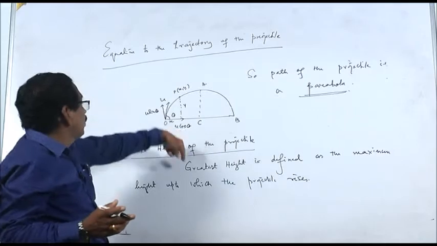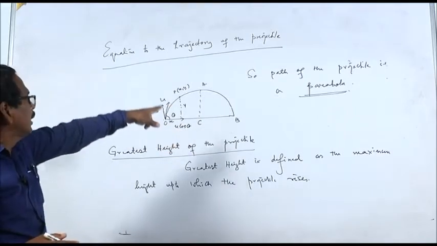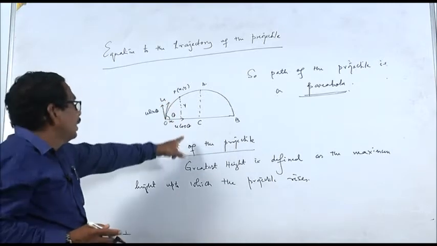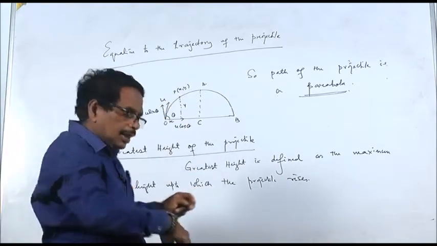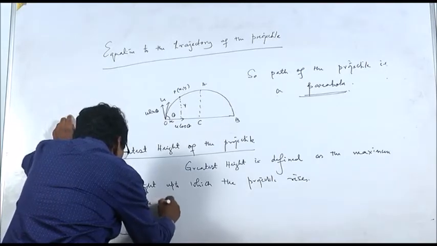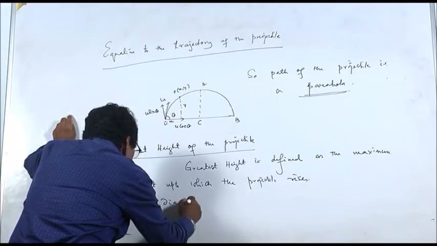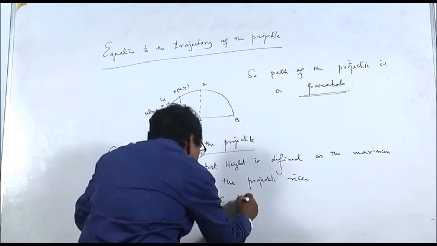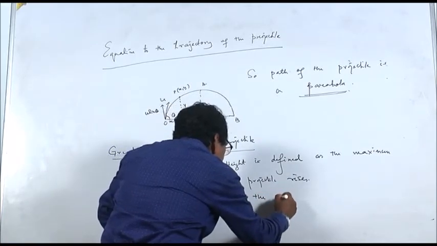In the diagram, what is the maximum height the projectile rises? A is the highest point, and AC is the maximum height up to which the projectile rises. In the diagram, AC is the greatest height.